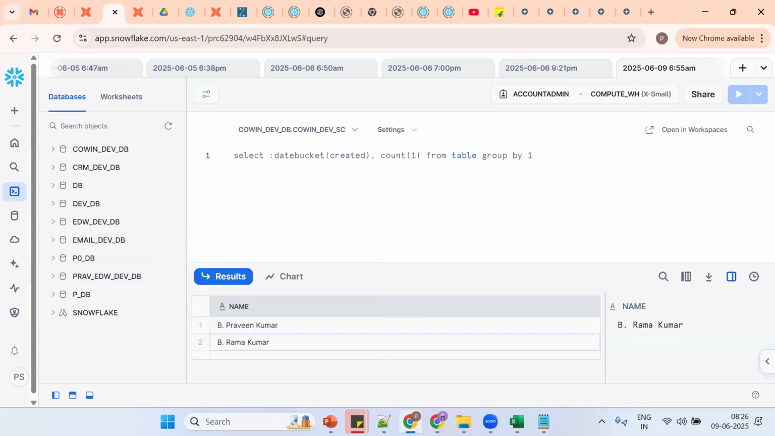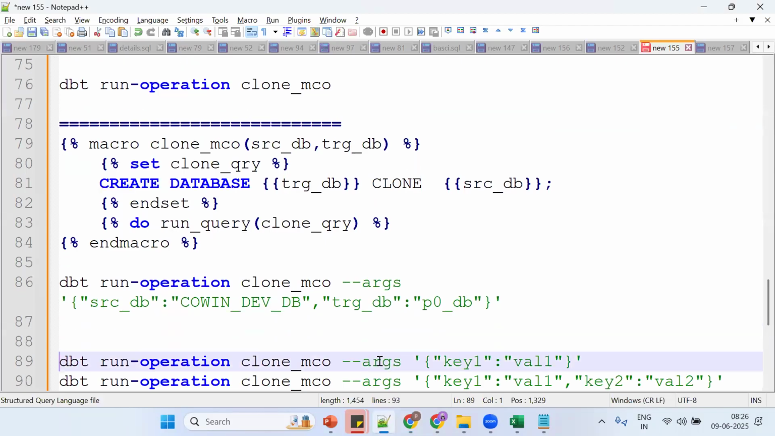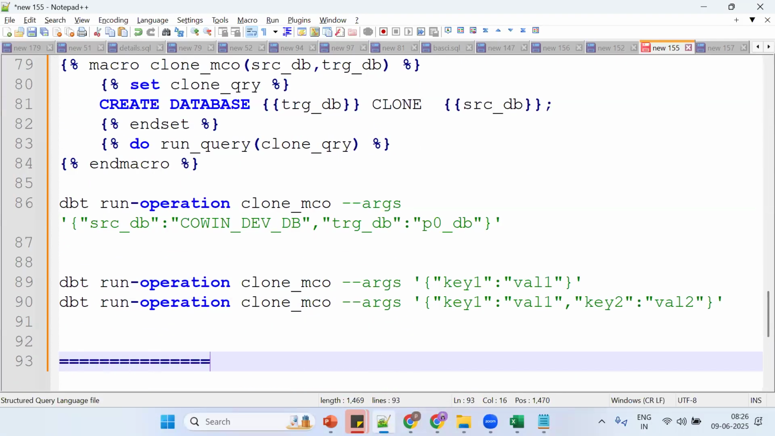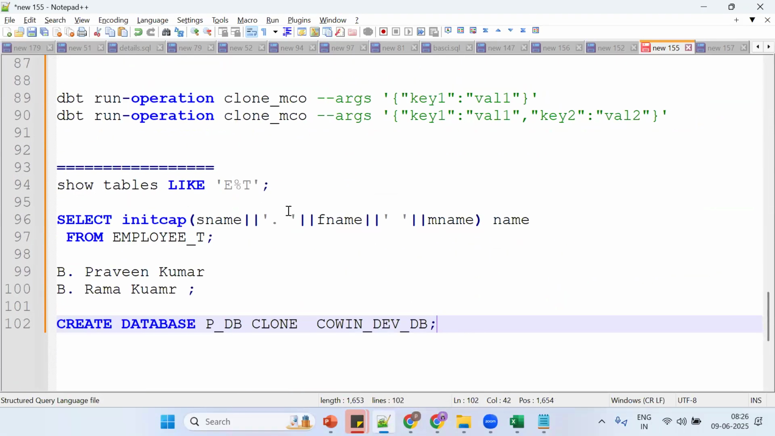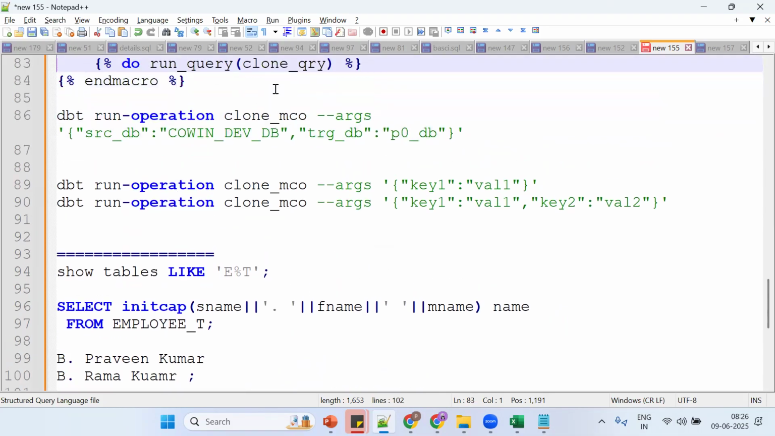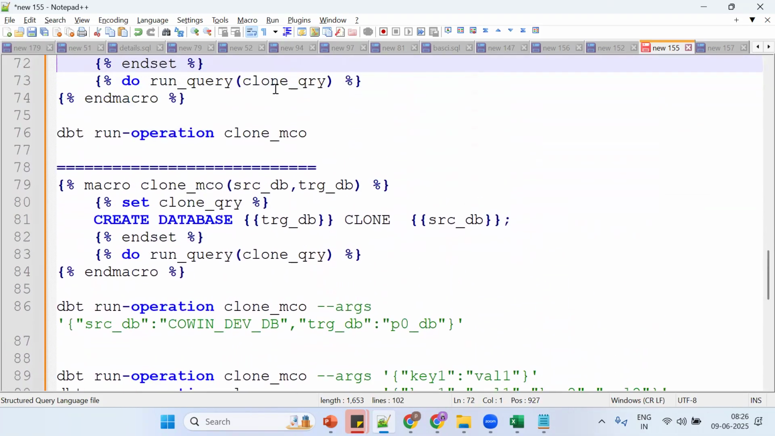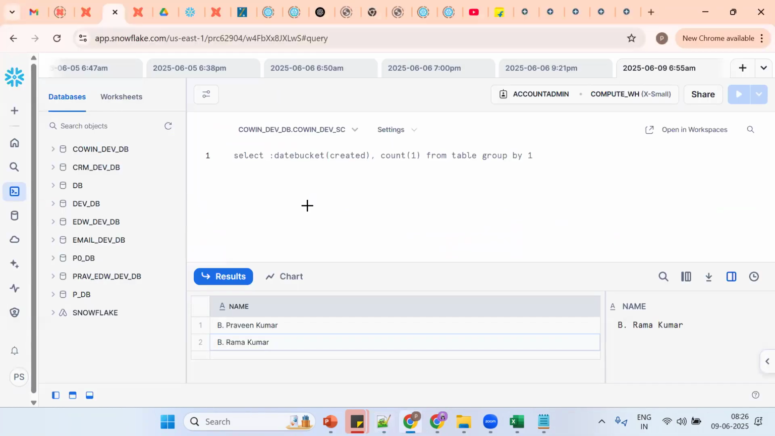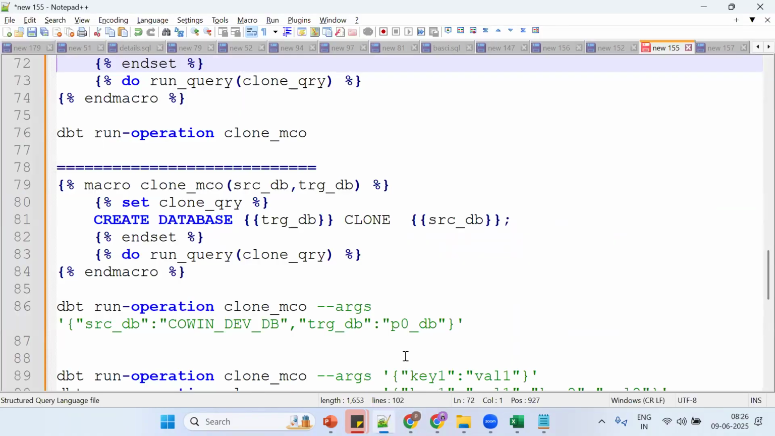Good. And also, your invoking is important. How to invoke: dbt run hyphen operation and the macro name, like this. You can do it. Getting it a little bit? This is static or dynamic? We are making it dynamic by passing arguments. Okay, so this is the functionality. Getting it? So see, if we have DDLs, now what we should put? So set and end set.